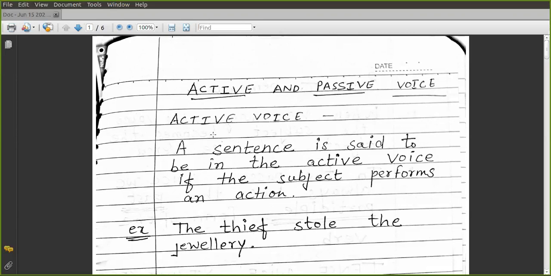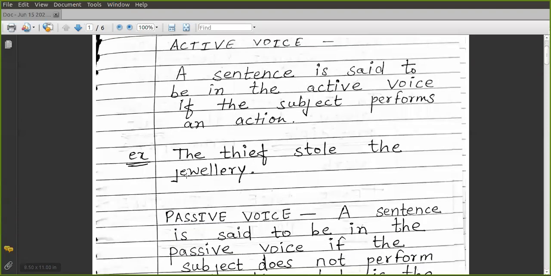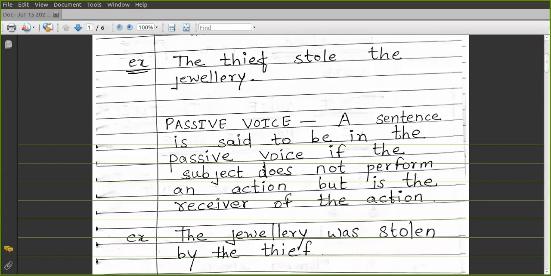Now what is passive voice? Passive voice means a sentence is said to be in the passive voice if the subject does not perform an action, but it is the receiver of the action. So if we look at the sentence in this passive voice, here the jewelry is the subject. So the jewelry is not doing any action. Something is done to the jewelry. The jewelry is the receiver of the action.